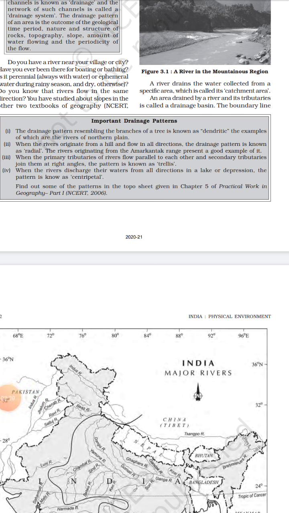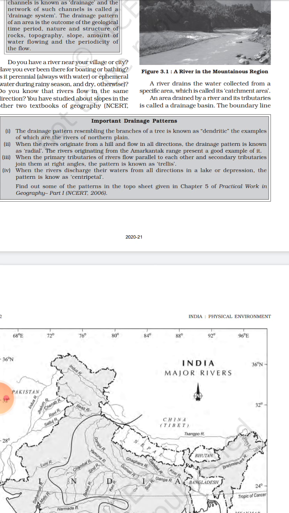So the area from which a river drains the water collected is called its catchment area. These are some important terms: catchment area, watershed, drainage basin. We will look at them one by one. What we mean by catchment area is when a river drains all its water, which is collected from a specific area, it is known as its catchment area, where it collects its water. Then comes the second term, that is drainage basin. So an area drained by a river and its tributaries is called a drainage basin. So the total area drained by a river is known as drainage basin.